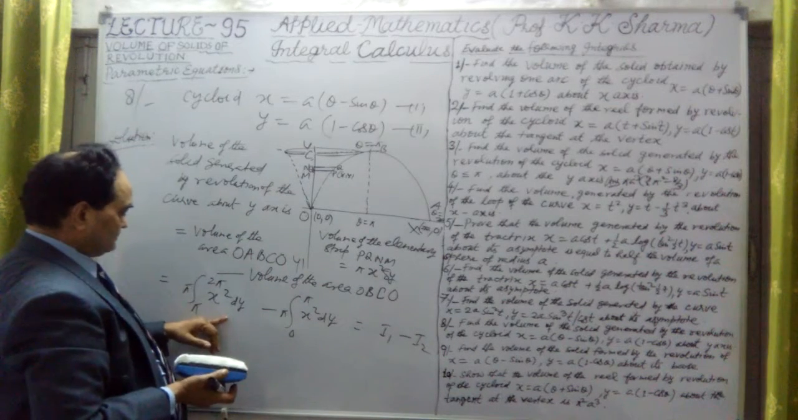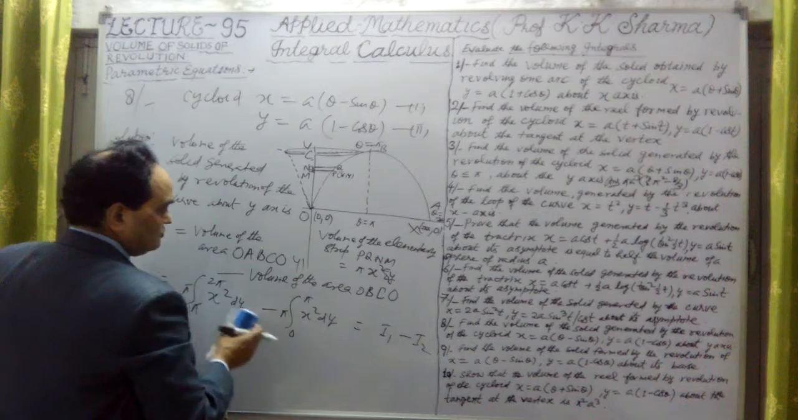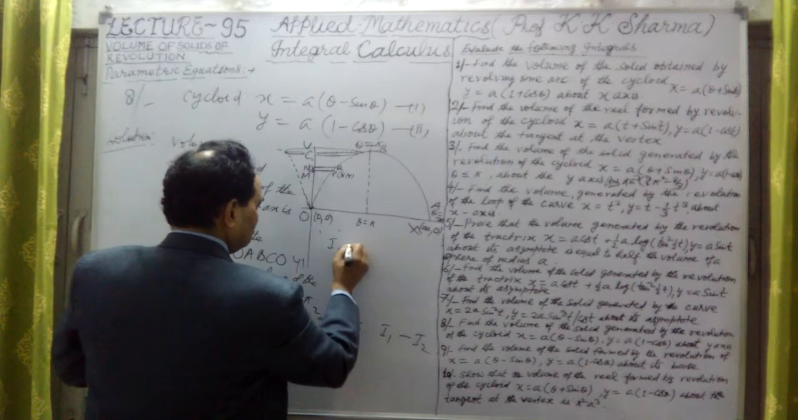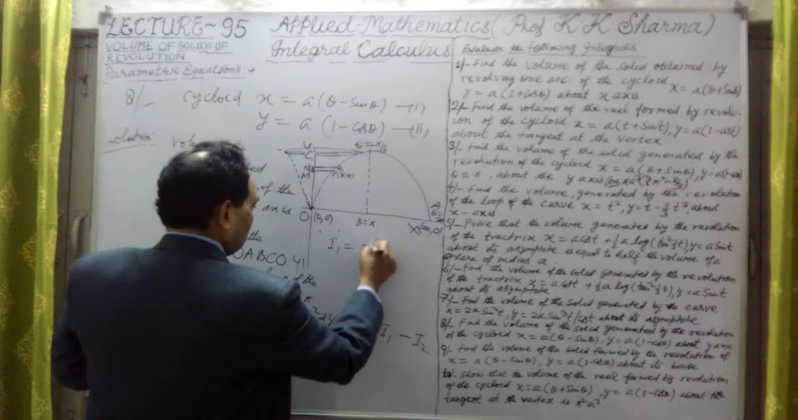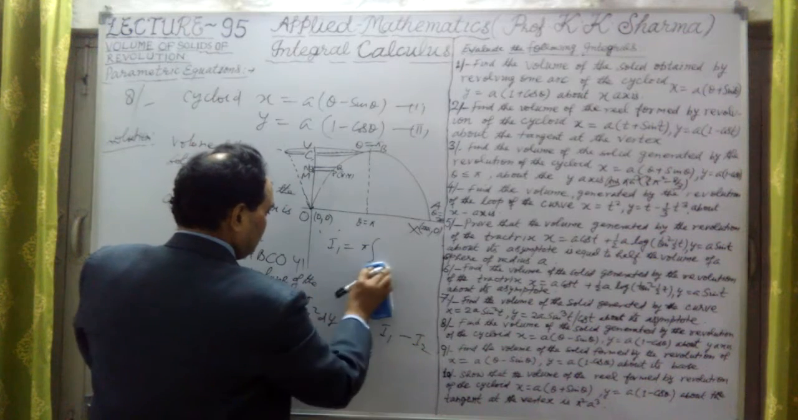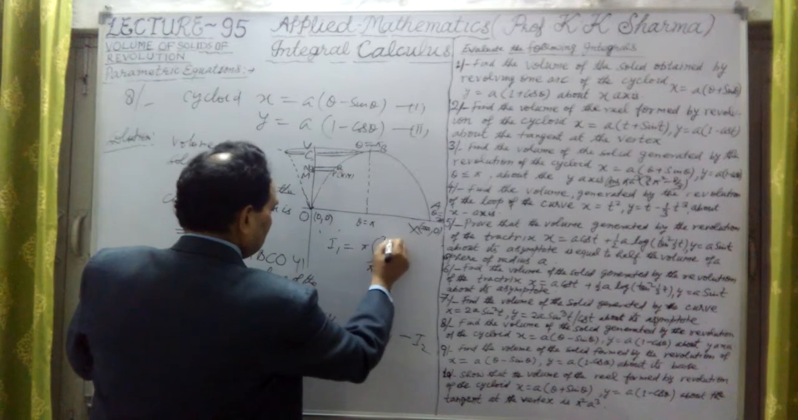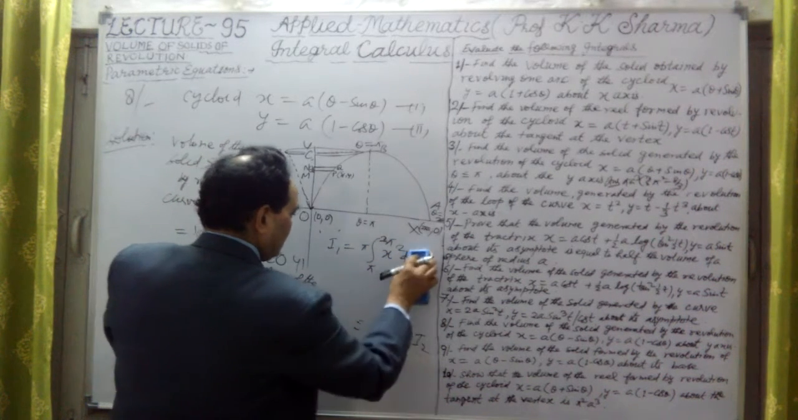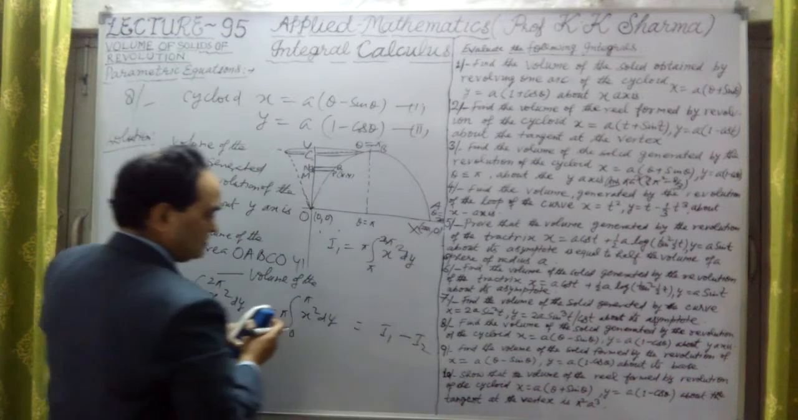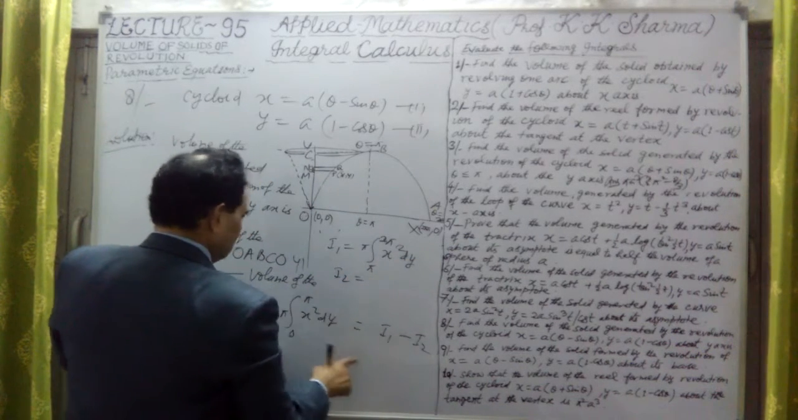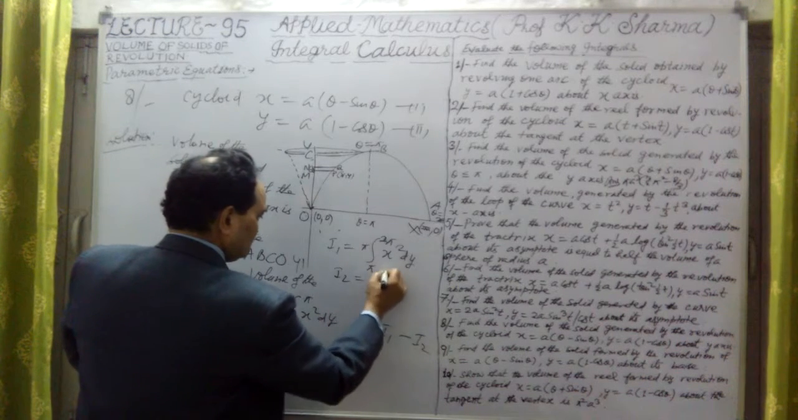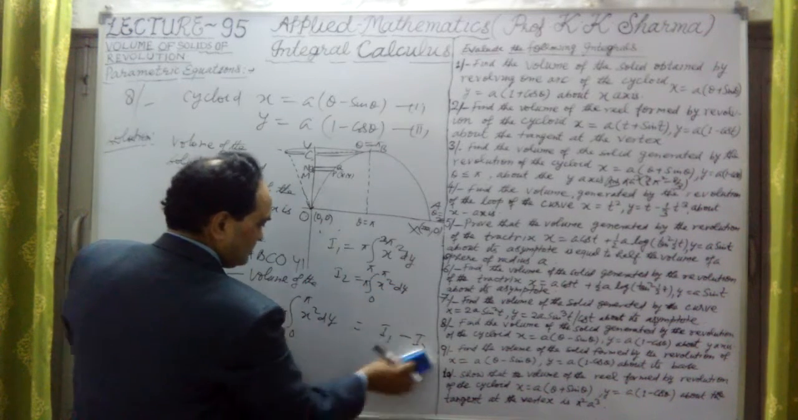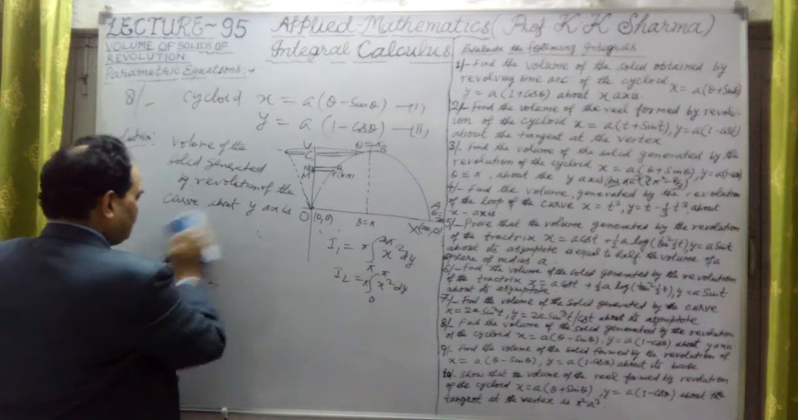Let me just find out the first part, I1. So here I1 in this case is pi into pi to 2 pi, x square into dy. Okay, and I2, let me write, is this value: 0 to pi, and this is pi into x square into dy. The same value, but here this is to be converted into parametric form.